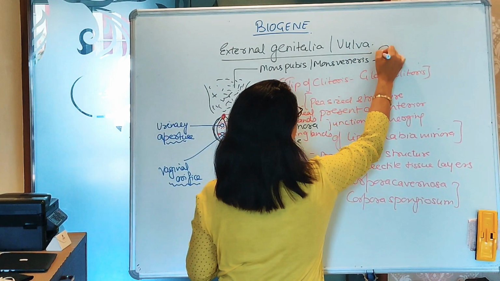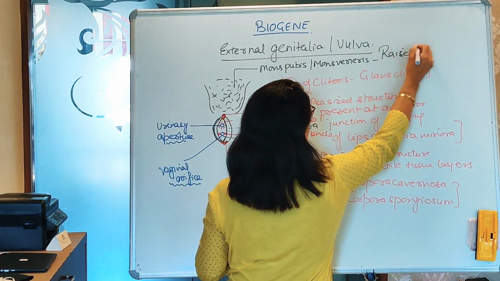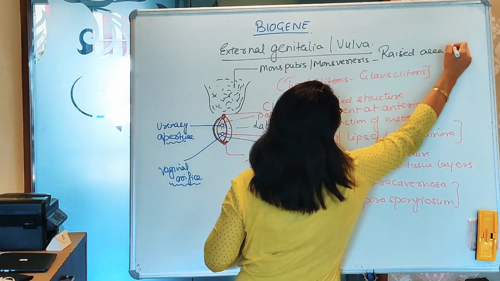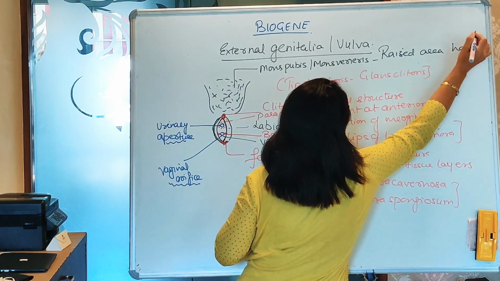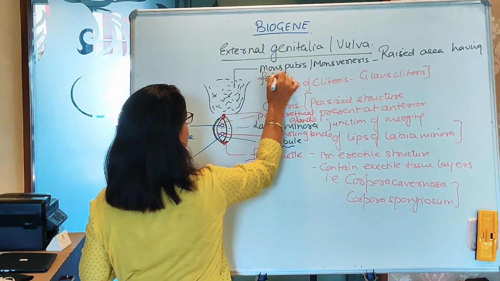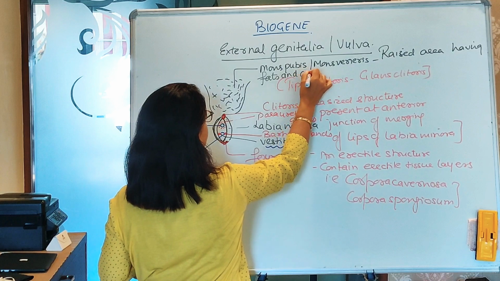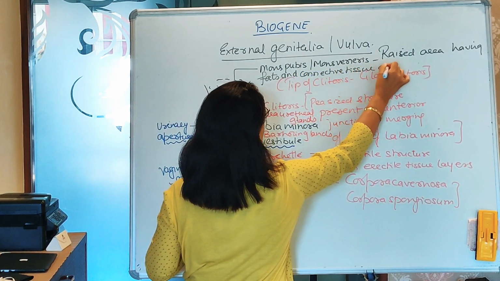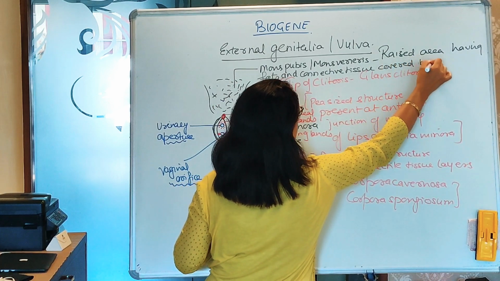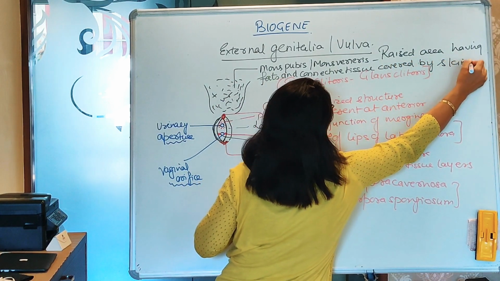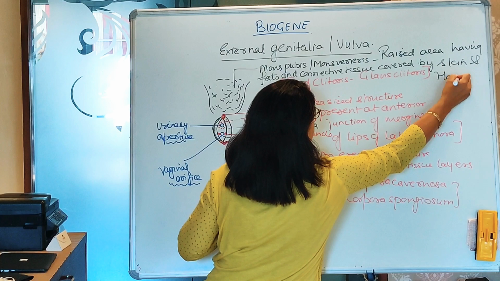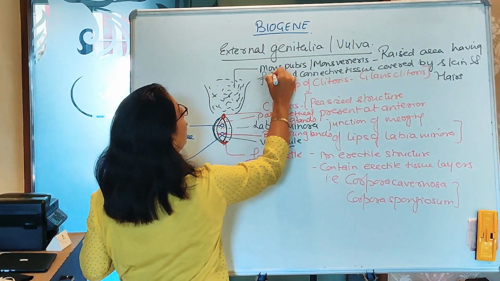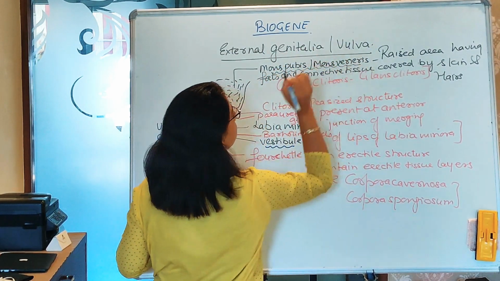It's a raised area having fats and connective tissue covered by skin and hair. Yes, this is called the mons pubis or mons veneris.